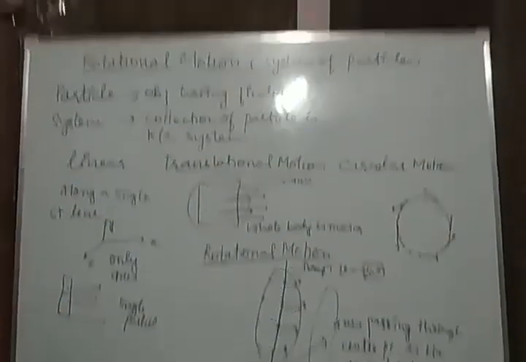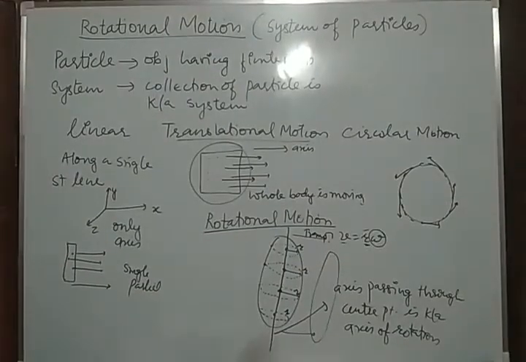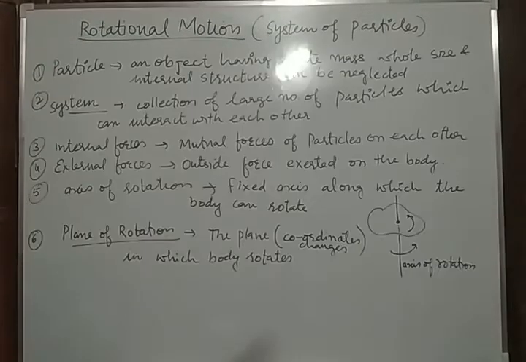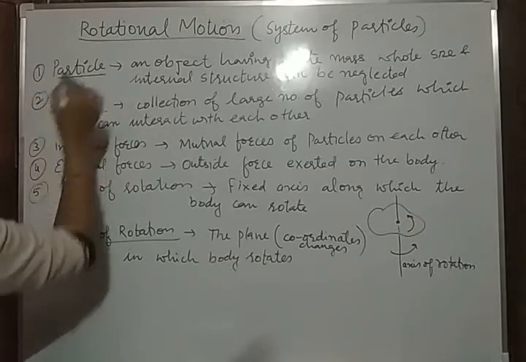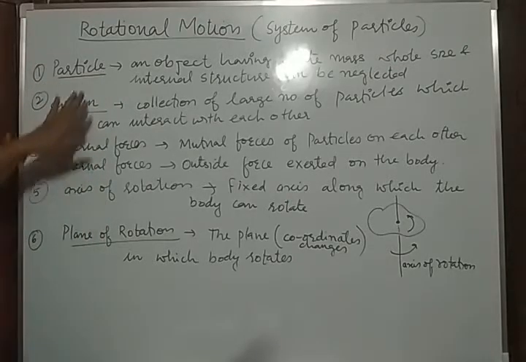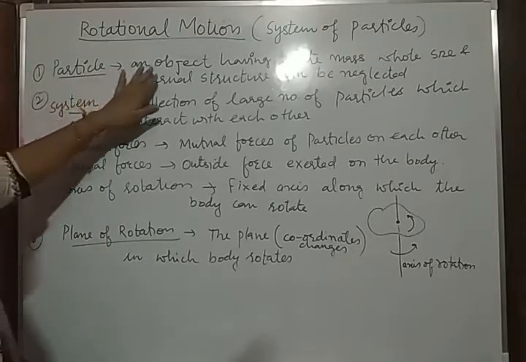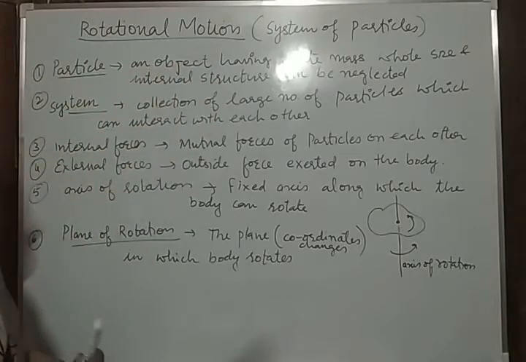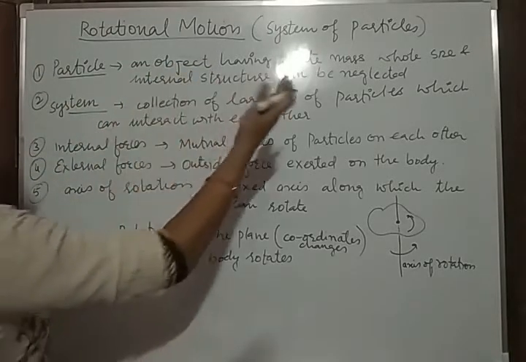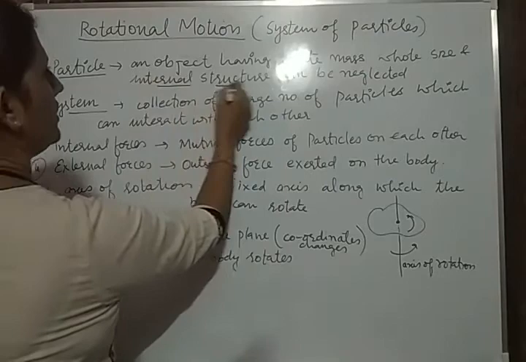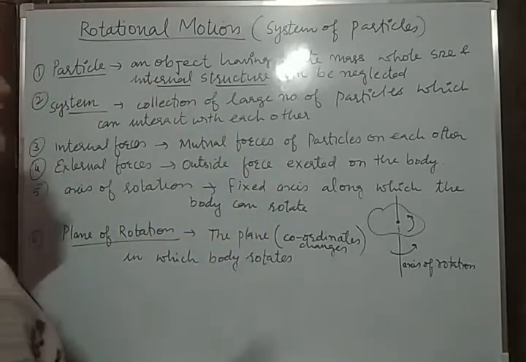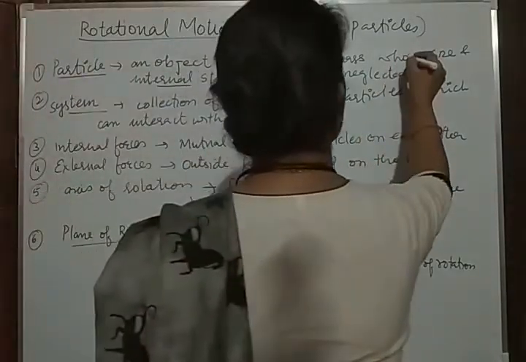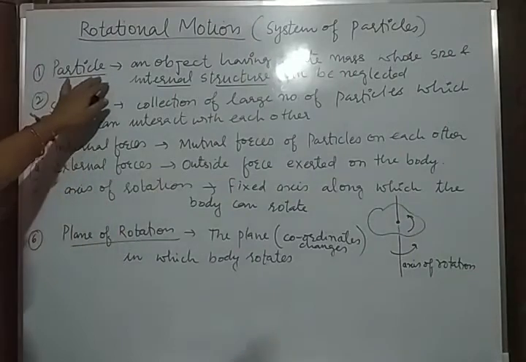Note it. These are now the important terms. You can recall again, the particle. What do you mean by particle? Any object having finite mass whose size and internal structure can be neglected. It can be a point object.